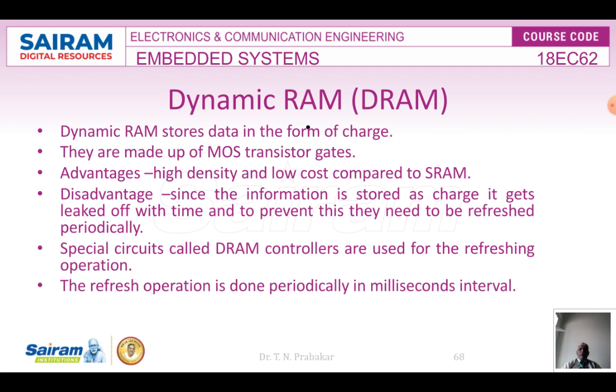Fine. And similar to the previous case, they are made up of many MOS transistor gates, and the advantage is high density and low cost compared to SRAM. With a small area I can pack more data, at a lower cost compared to SRAM. And the disadvantage is, since the information is stored in the charge, it gets leaked off. So in order to prevent this leaking, I have to periodically recharge. It has to be refreshed, right? That is called the disadvantage of the dynamic RAM.